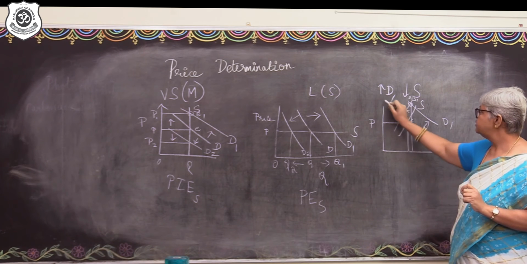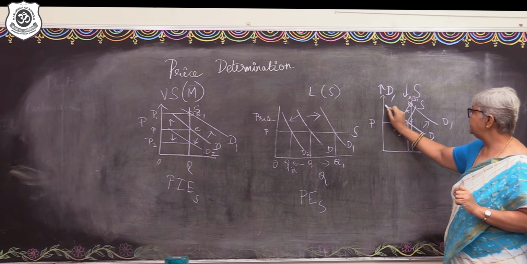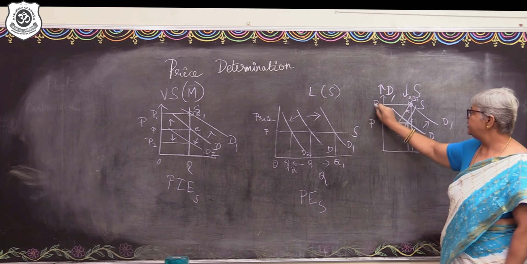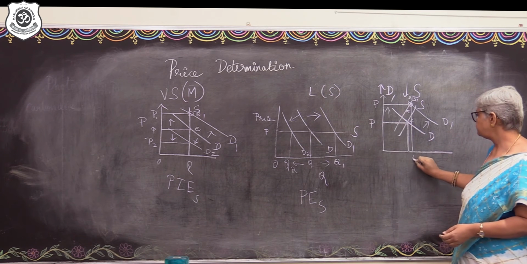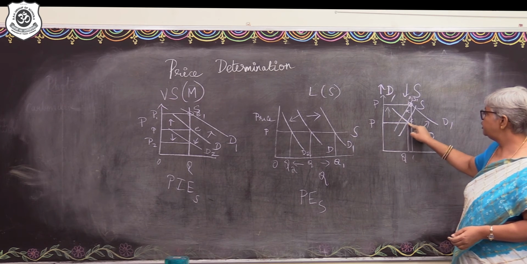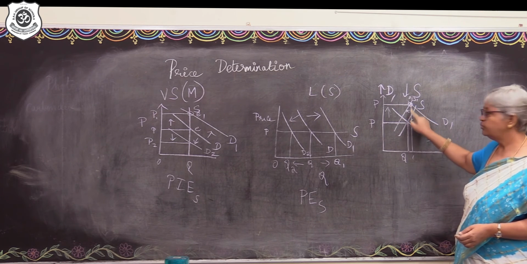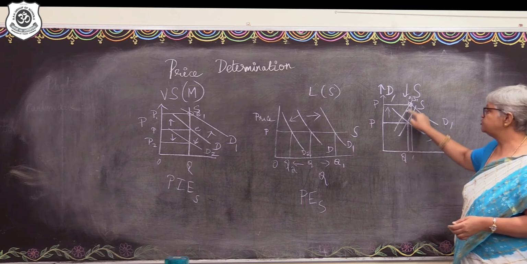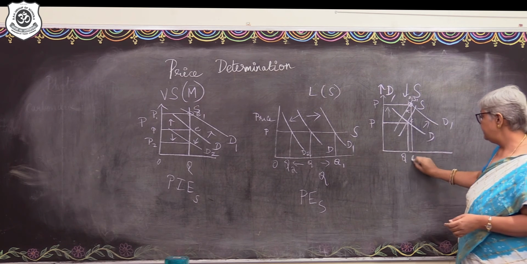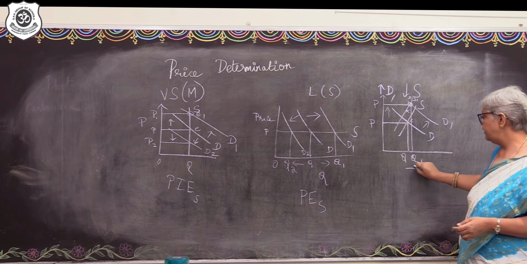The new equilibrium will be attained at a higher level of price, and, this is the original equilibrium, to the right of the original equilibrium, the new equilibrium will be attained at a higher output level.